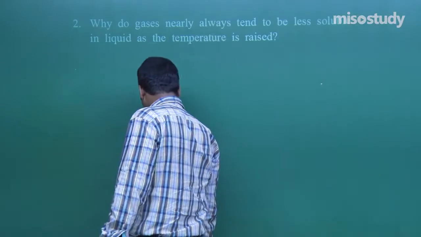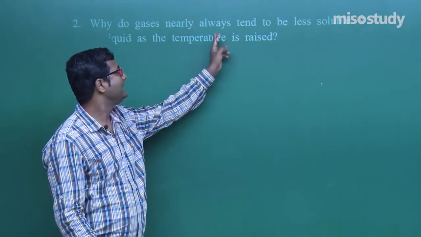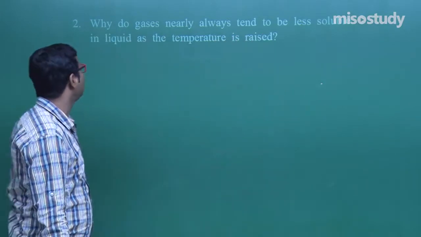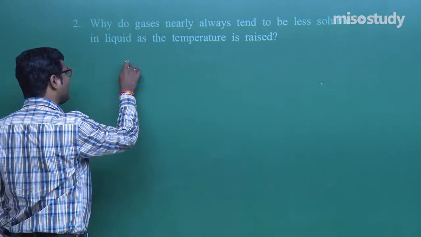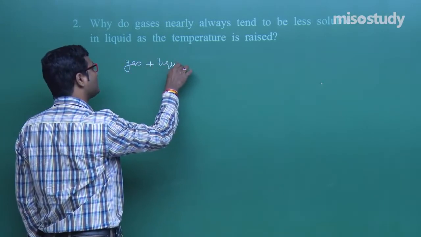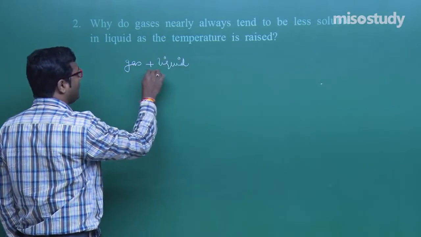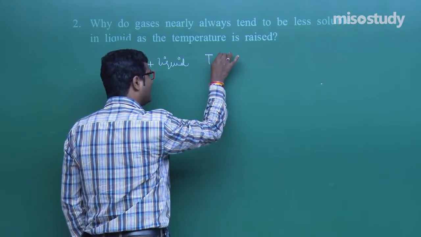Now, question number 2, listen what is given here. Why do gases nearly always tend to be less soluble in liquid when temperature rises? As we know, gas dissolves in liquid, but if we increase the temperature, then what will happen?